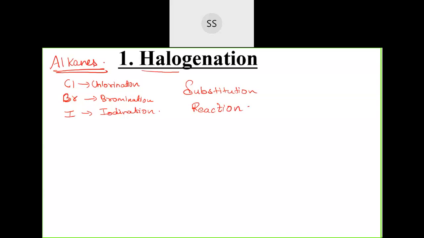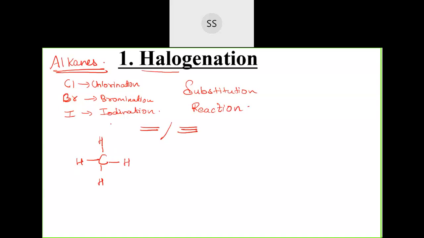If I take methane, CH4, I can't do addition here. Addition is only possible if you have a double bond or a triple bond, because I can break the pi bond and across that pi bond I can add hydrogen.